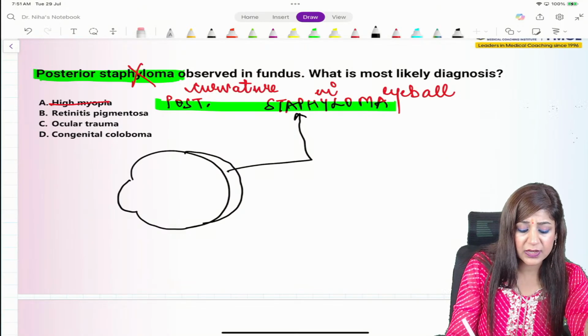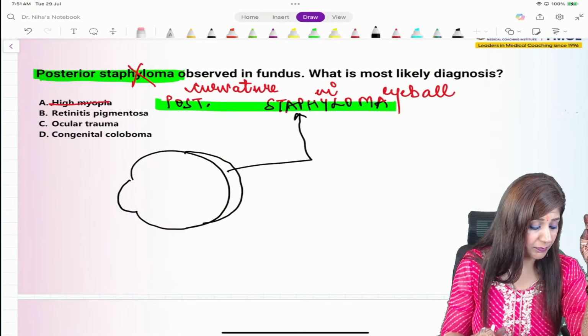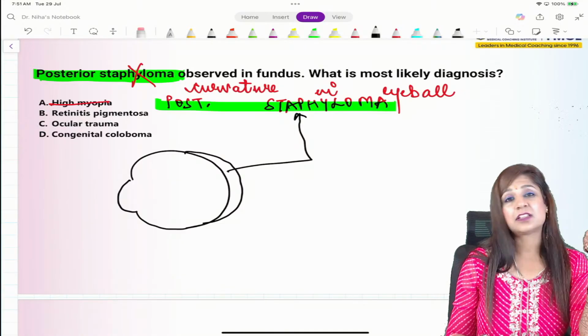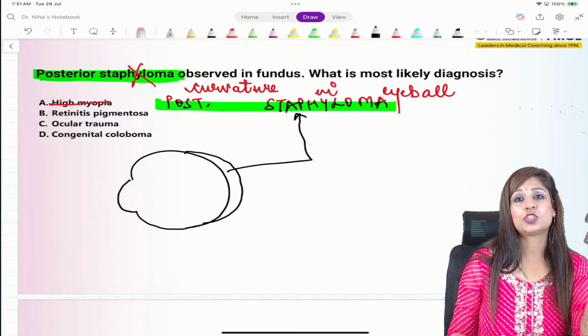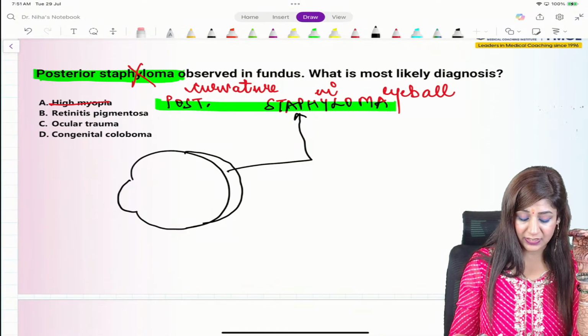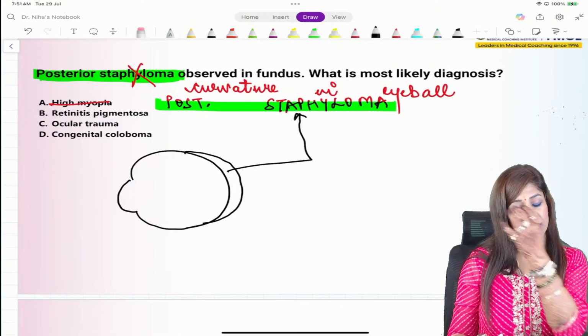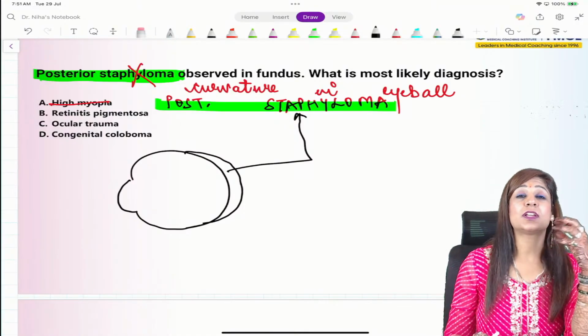I am not sure of the other options, please suggest them, that will help me. Retinitis pigmentosa is a degenerative condition, high myopia is a degenerative condition, or whatever options they had given. Coloboma is the absence of the tissue. Ocular trauma will not lead to posterior ectasia.